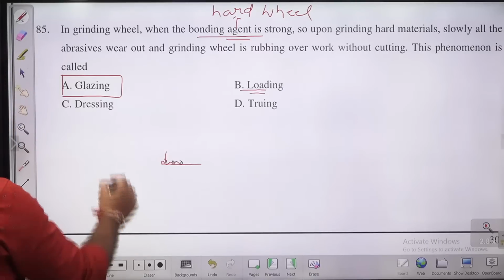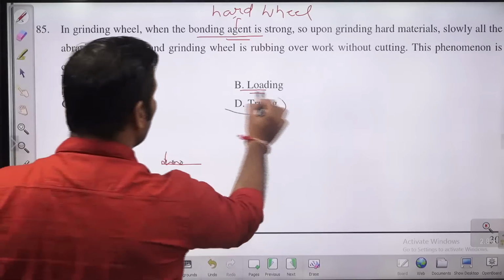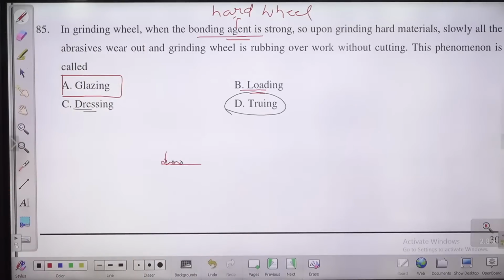Okay, dressing, truing is related to what? A kind of sizing of the grinding wheel. Dressing is the process in which we remove the worn out abrasive particles. So dressing we carry out just to remove the worn out grits, worn out abrasive particles. That is known as dressing. Truing we carry out just to shape or size a grinding wheel.